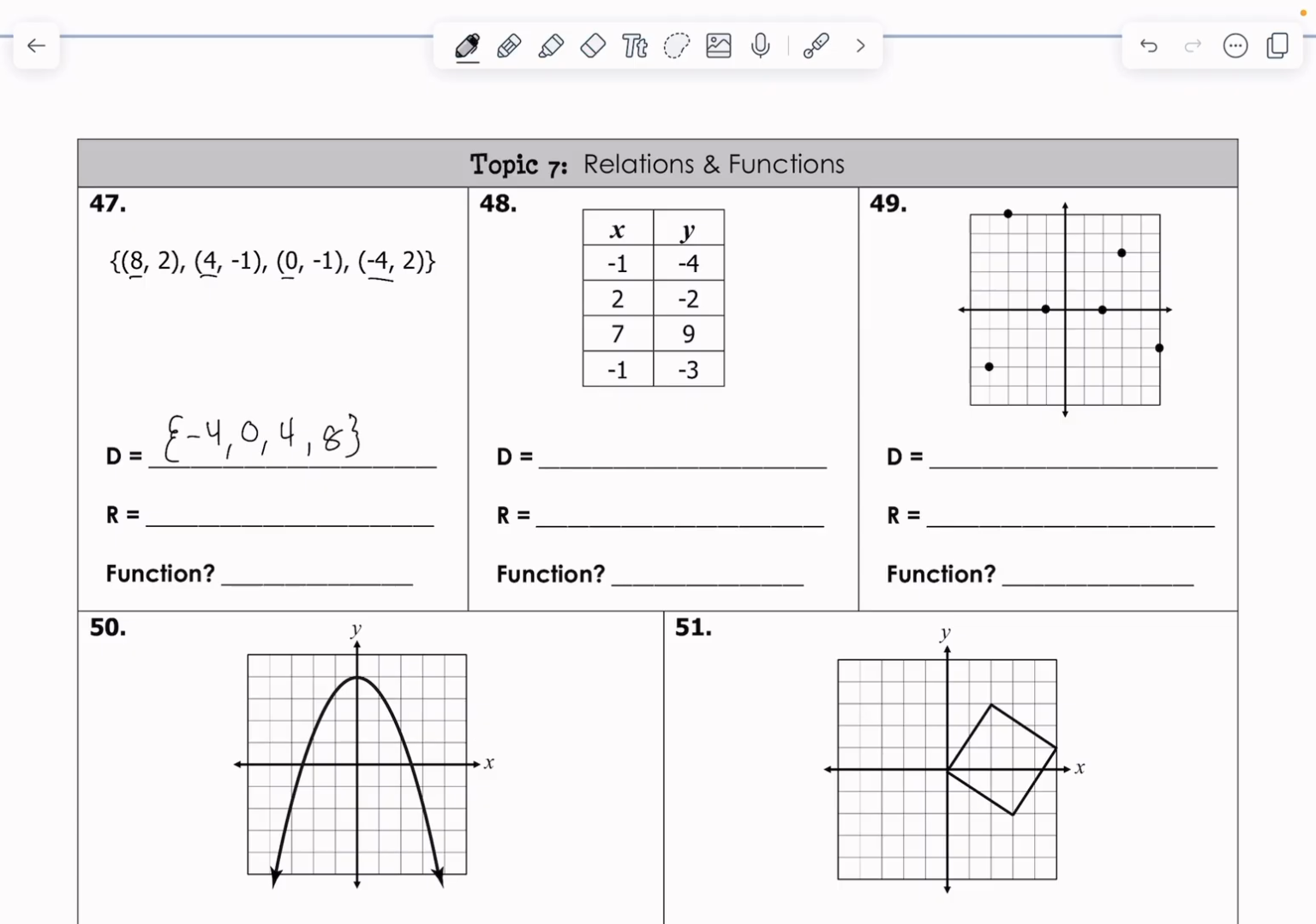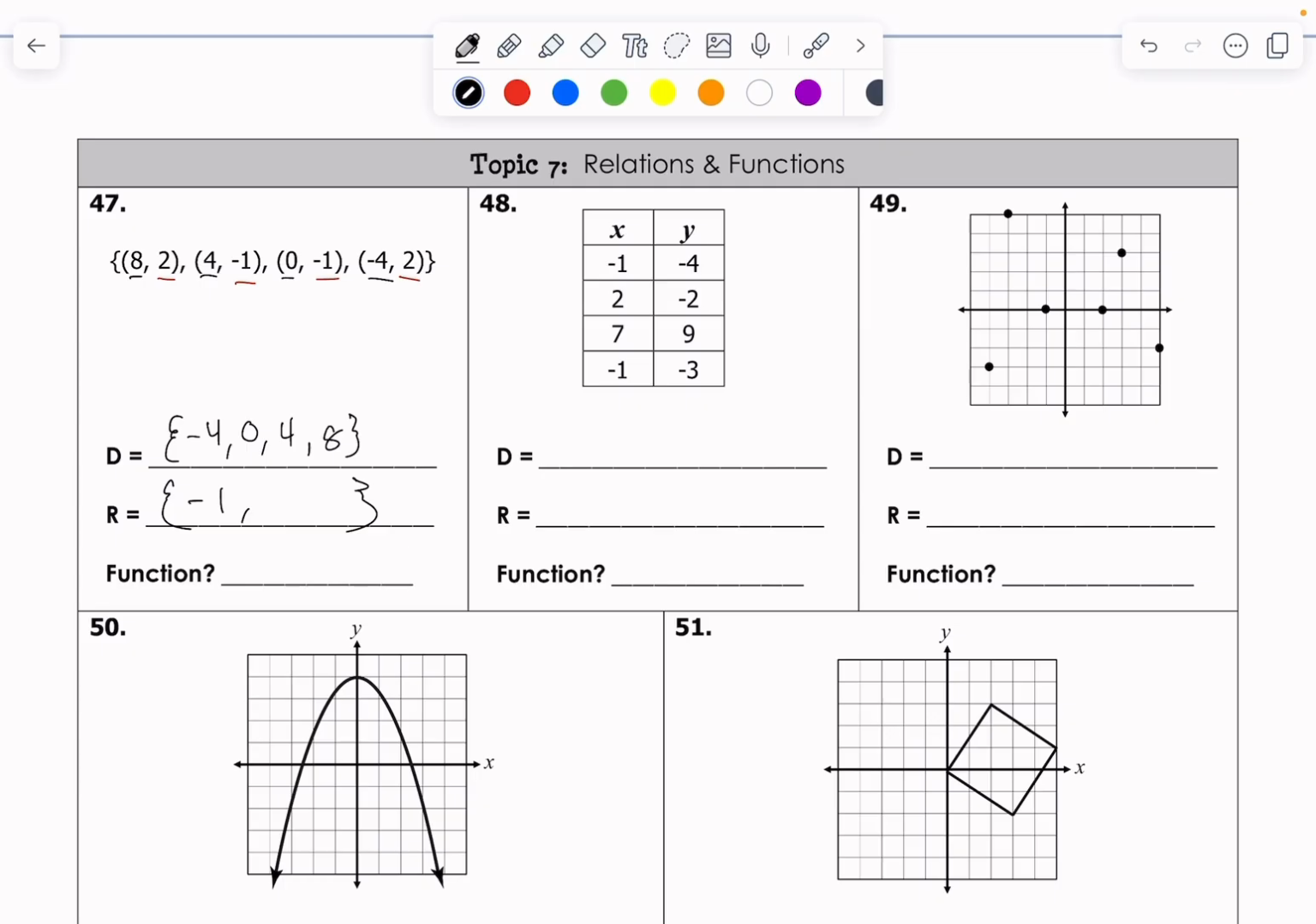And then all of these also have a corresponding output or y value. 2, negative 1, negative 1, and 2. Here's our range. I am going to simplify all of these. I see, again, we're writing this from least to greatest, but I see negative 1 twice, so I'm only going to write that once.